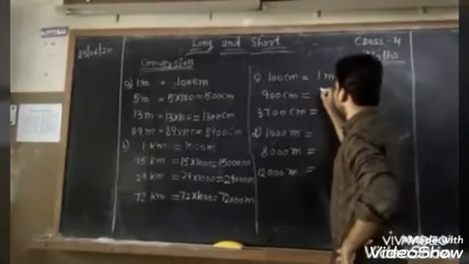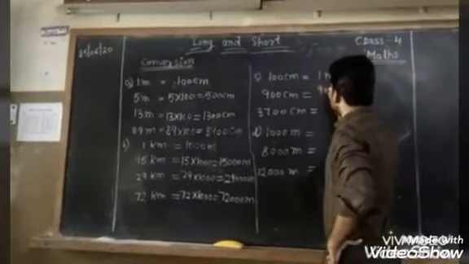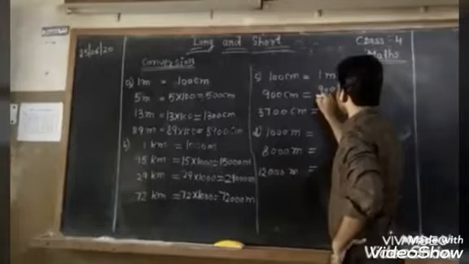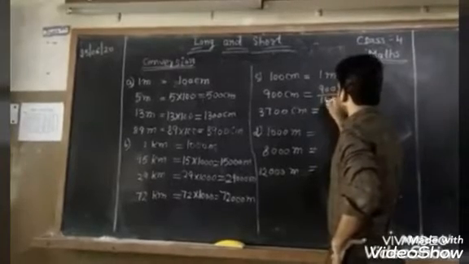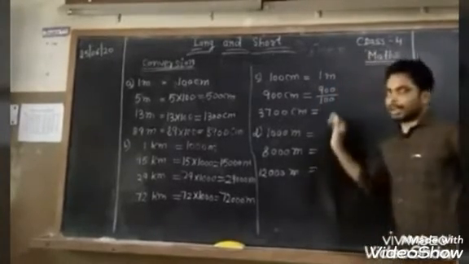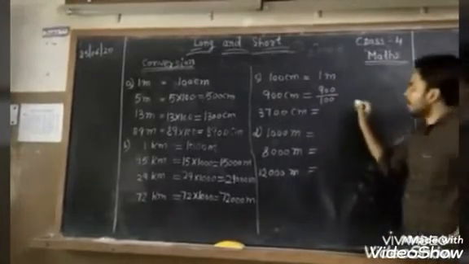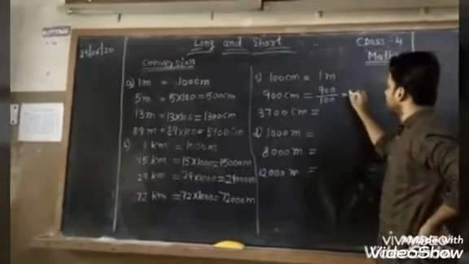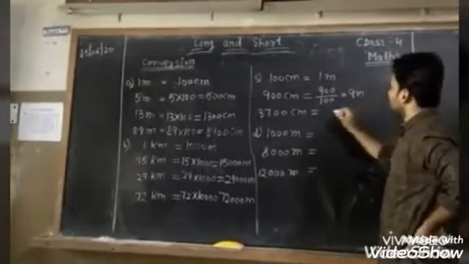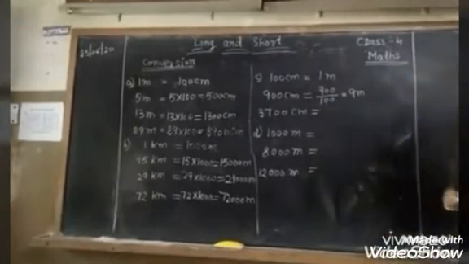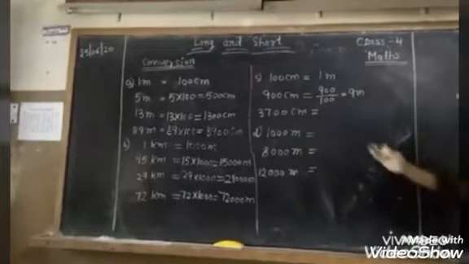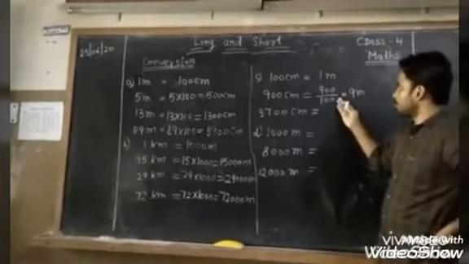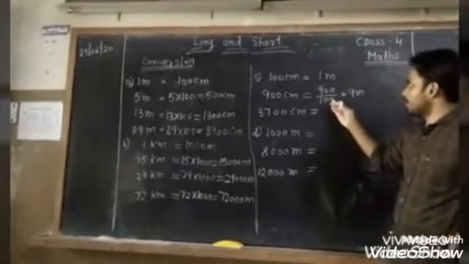So 900 should be divided by 100, and you can see that 900 equals 9 into 100. So 100 will be cut, 9 will come. 9 meter. Now 3700 centimeter equals how many meter?